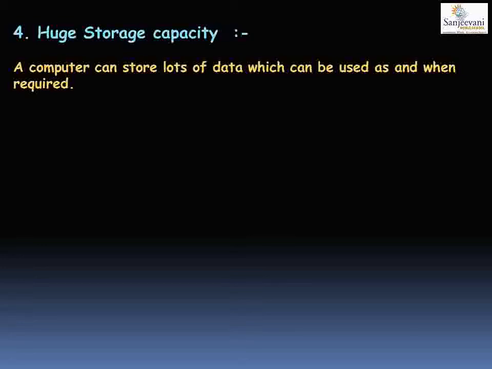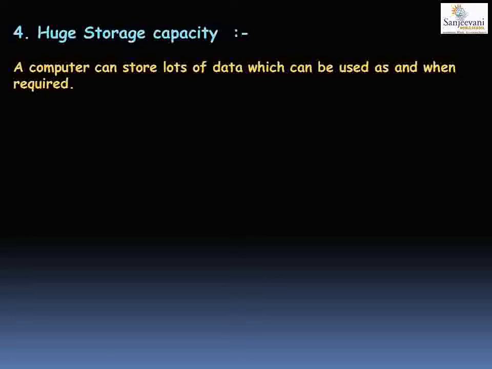Now, the school has to store the data of all the students, data such as the name of the student, roll number, address, marks, attendance. All this information needs to be stored. So there is a computer in a school which stores all this information. Can you just imagine how huge the storage capacity of a computer is? In the offices of your mom and dad, you can ask them. They also store a huge amount of data.